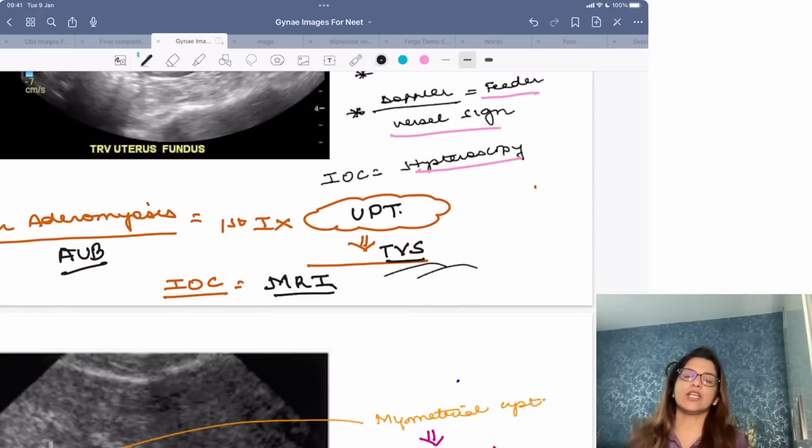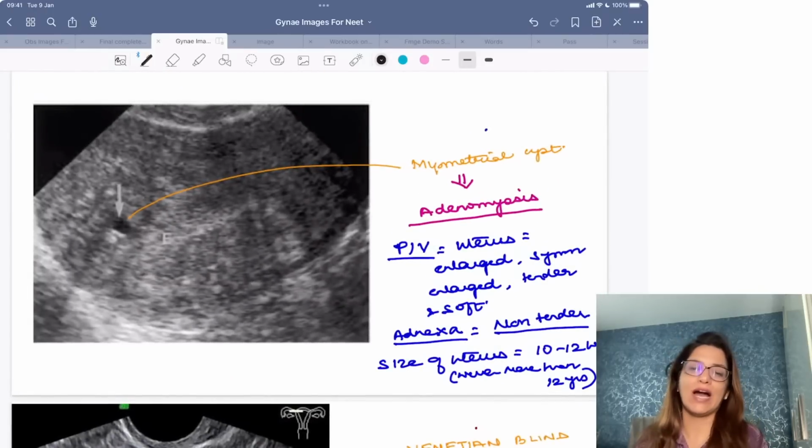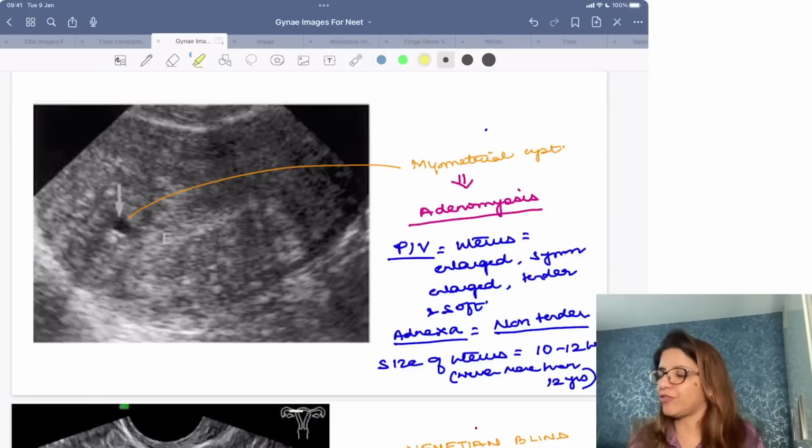Now, what are the findings which you are going to get when you are doing ultrasound in a patient of adenomyosis? Before that, what are the per-vaginal findings which you are going to get when you do per-vaginal examination in a patient of adenomyosis? In a patient of adenomyosis, uterus will be enlarged, it will be symmetrically enlarged, it will be tender, and it will be soft.